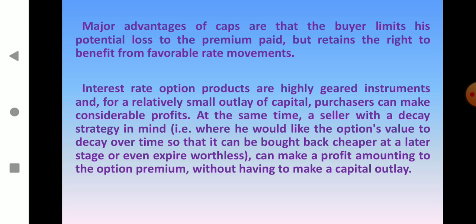Interest rate options products are highly geared instruments, and for a relatively small outlay of capital, a purchaser can make considerable profits. At the same time, a seller with a decay strategy in mind, where he would like the option value to decay over time so that it can be bought back cheaper at a later stage or even expire worthless, can make a profit amounting to the option premium without having to make a capital outlay.